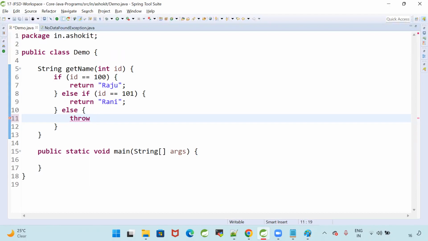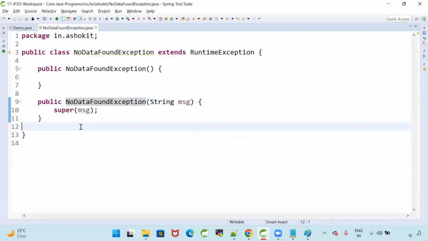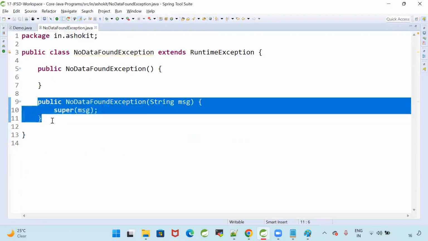Throw. To create the exception, I have my exception class. New NoDataFoundException, and the message I will give as invalid ID. Here I'm calling the parameterized constructor to create the object. When I call this parameterized constructor, it is internally calling the RuntimeException constructor. That RuntimeException constructor will give the exception stack trace.